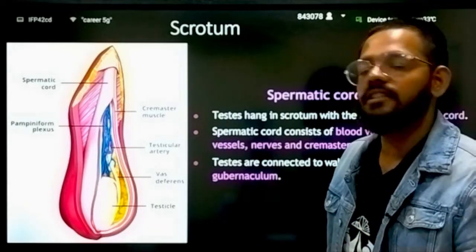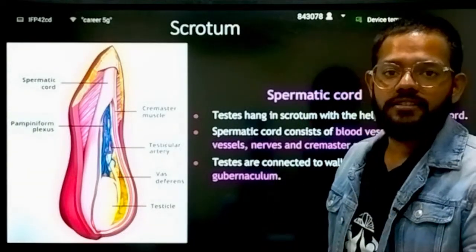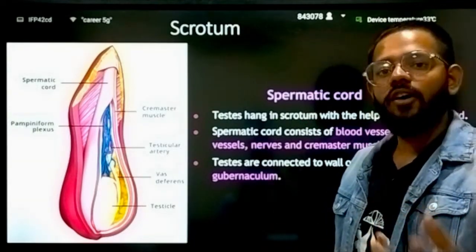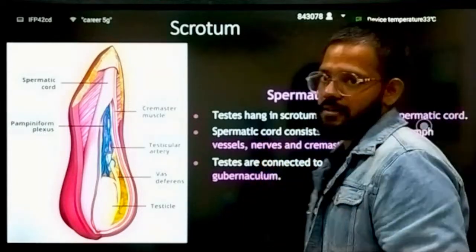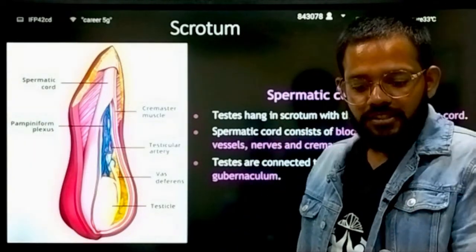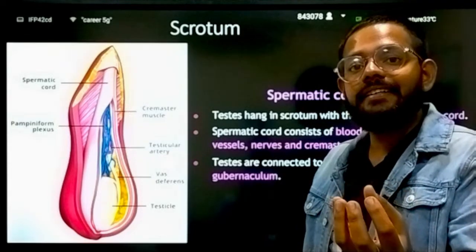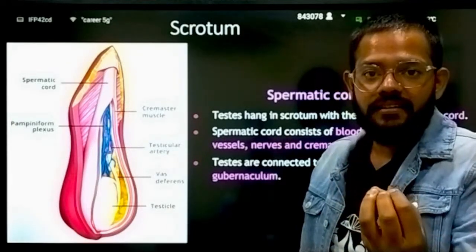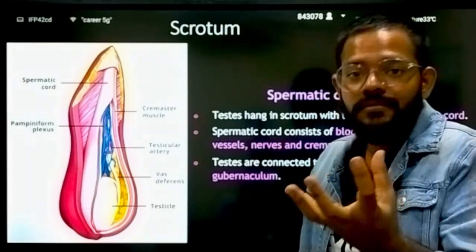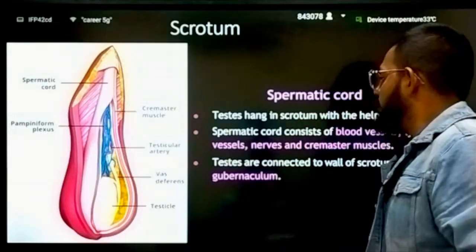In the next slide we are going to see the function. It will regulate your testes temperature, and all of this is controlled by the cremaster muscle. In winter it will shrink, and in summer it will expand. That's why in winter the scrotum becomes shrunken, and in summer the scrotum becomes hanging.